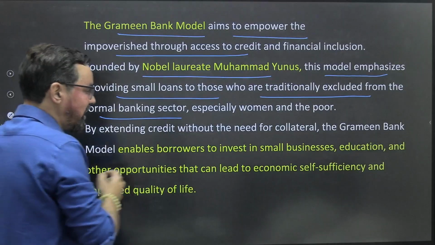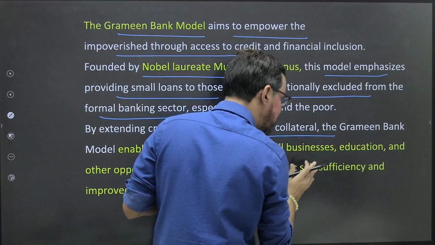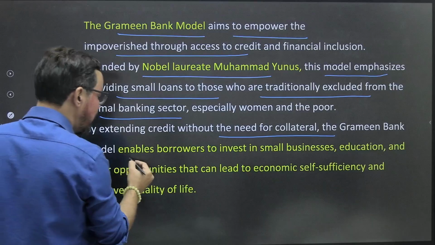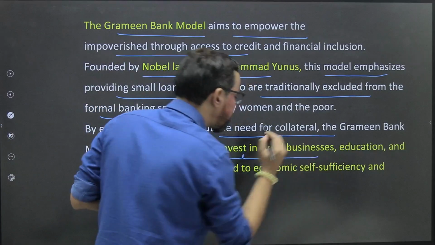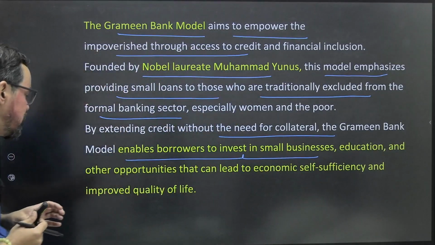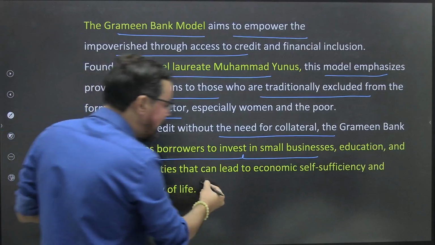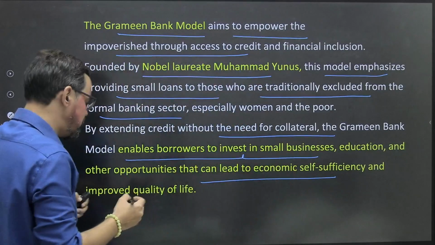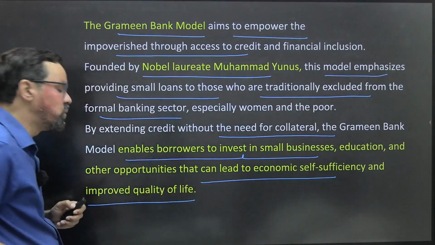By extending credit without the need for collateral, the Grameen Bank model enabled borrowers to invest in small businesses, education, and other opportunities that can lead to economic self-sufficiency and improve quality of life.